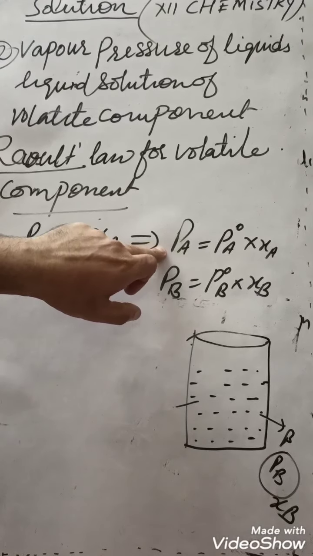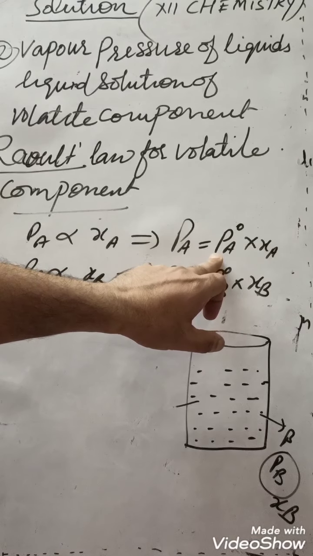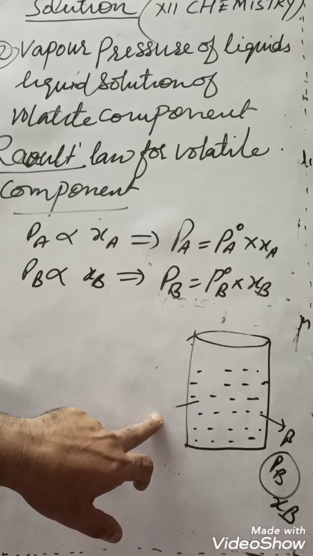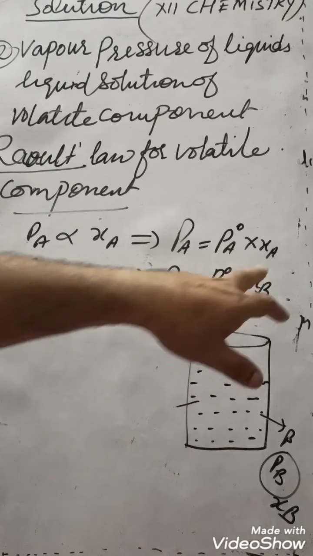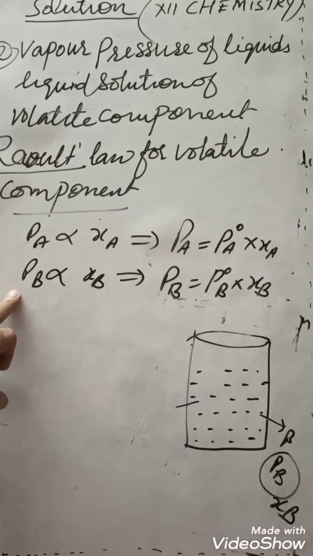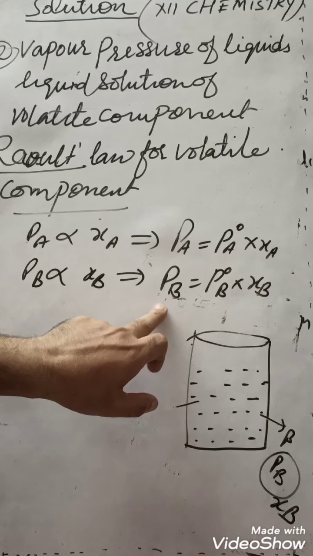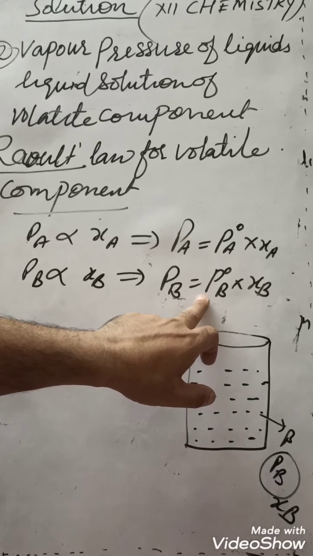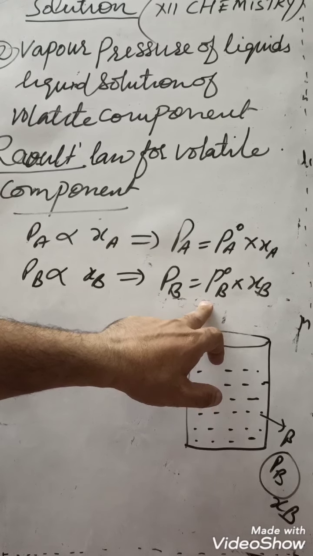What is PA? PA is the partial vapor pressure in combined, solution form. What is P node A? It is the actual pressure when it is in single form, meaning component B is not mixed. And what is XA? XA is the mole fraction of component A. Similarly, by Raoult's law, the partial vapor pressure of component B is directly proportional to its mole fraction, so it is equal to P node B into XB, where P node B is the actual vapor pressure of component B.